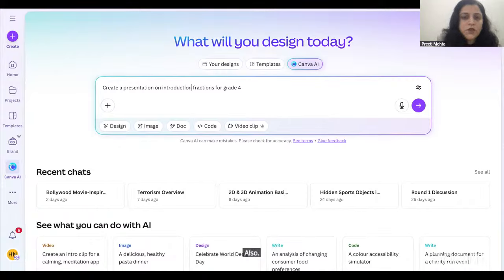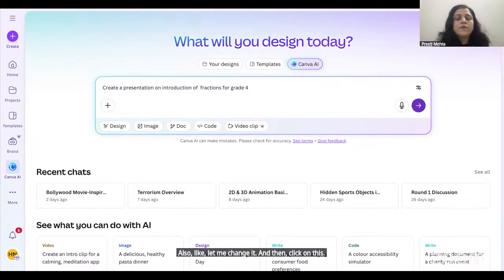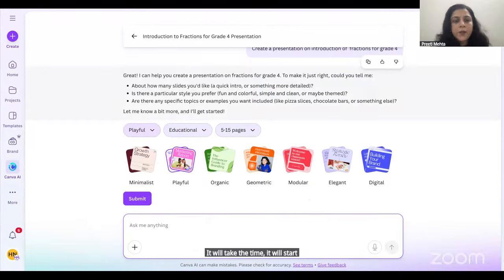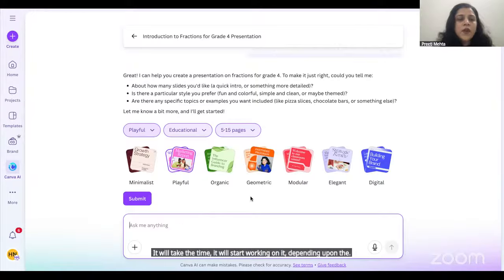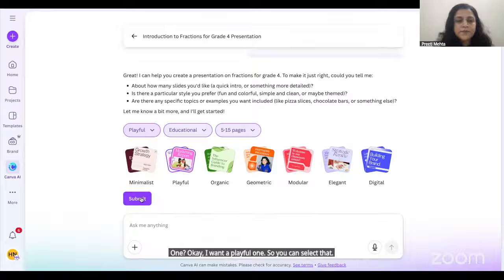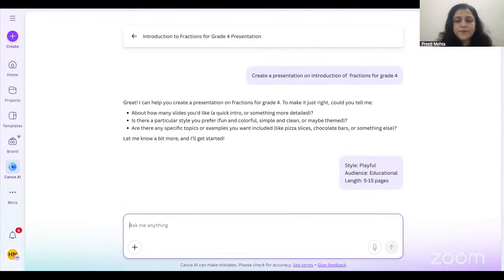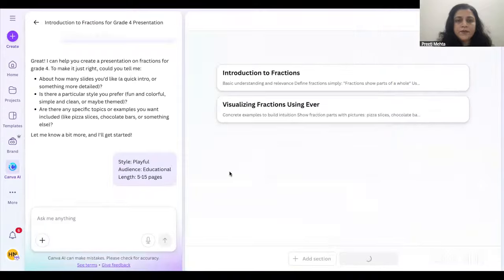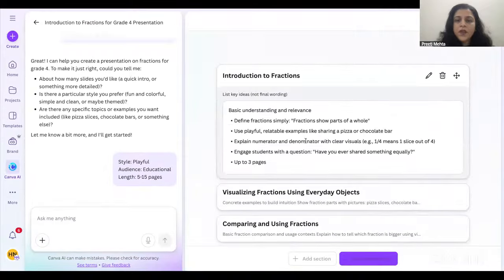Like, let me change it, and then click on this. It will take some time, it will start working on it. Okay, I want a playful one, so you can select that. So it will first give you the prompt, what kind of slides it will have.